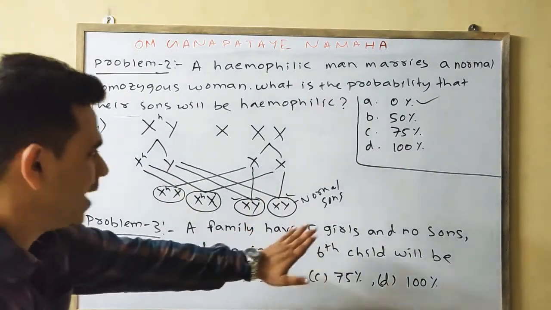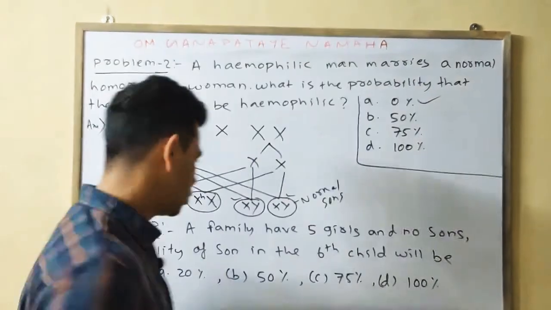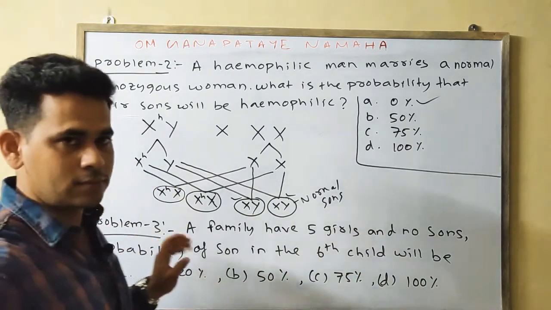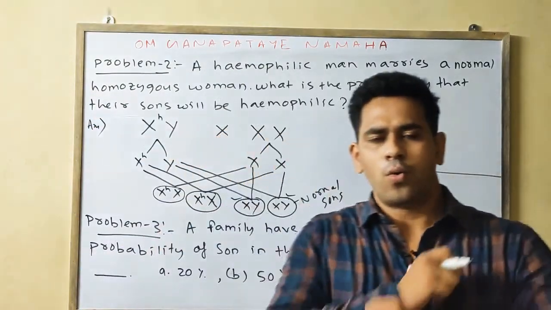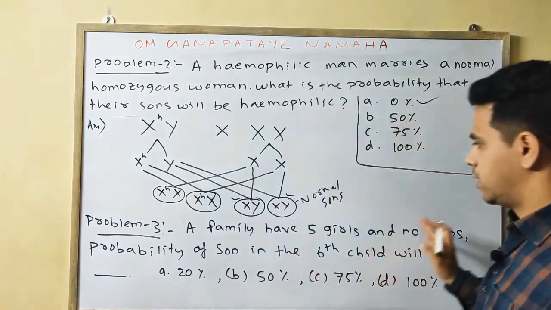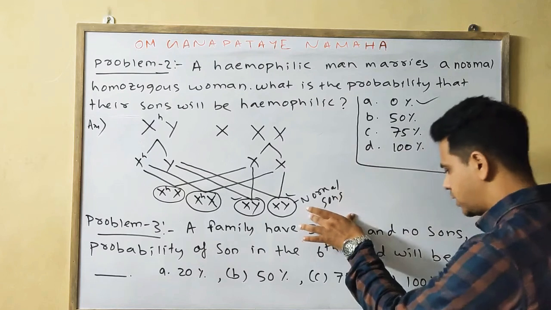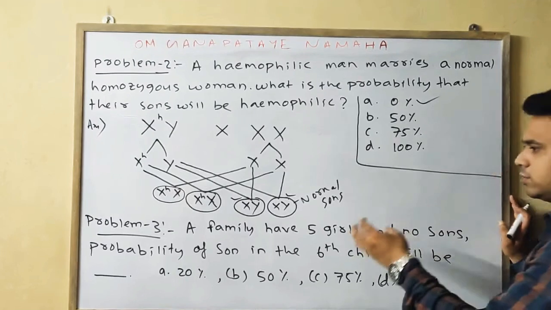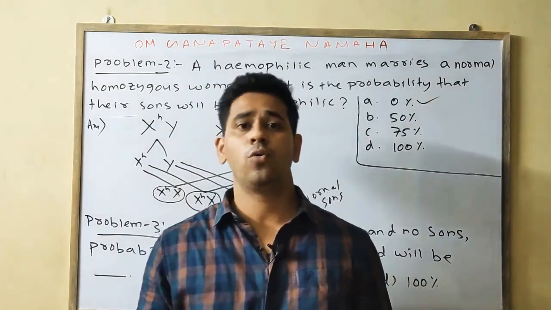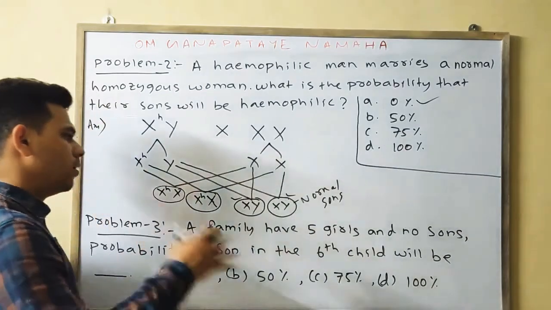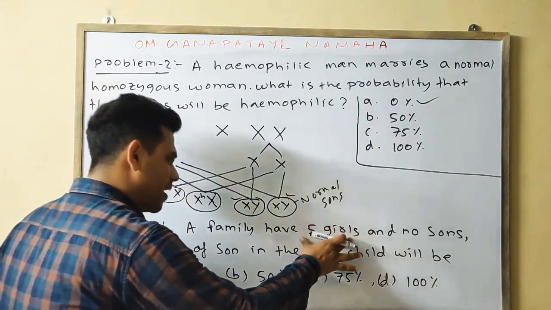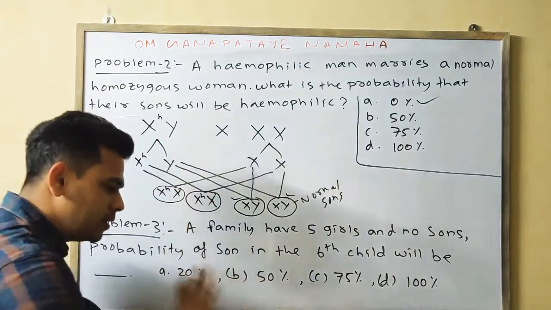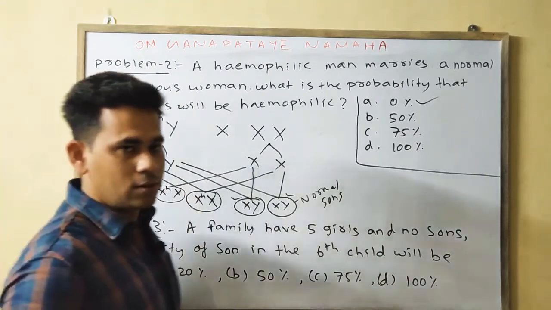A family has 5 girls and no sons. The probability of a son in the 6th child will be dash. This is a trick question. Whatever the condition may be, a family may have 5 sons and no girls, or 5 girls and no sons, or 4 girls and 5 sons. What may be the condition? This is the trick question.